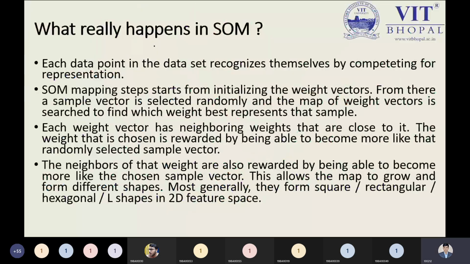From this point, we have to keep in mind what we need to do and what really happens in the SOM. So the mapping steps start from initializing the weight vector. We started the concept with the weight which is handled by each and every synapse in the biological case, or here we have the connection, the link. Then from the sample vector, they select one randomly and map a weight vector. So it searches to find which weight best represents that sample. In the sample vector we have a collection of a number of vectors, and from the sample vector we need to choose a random vector.